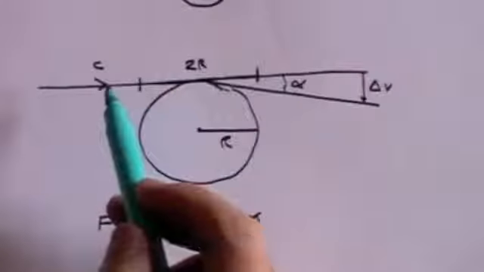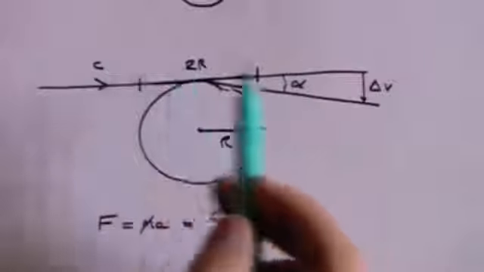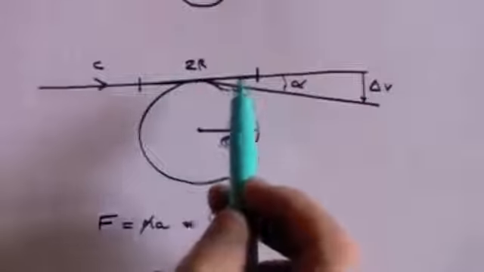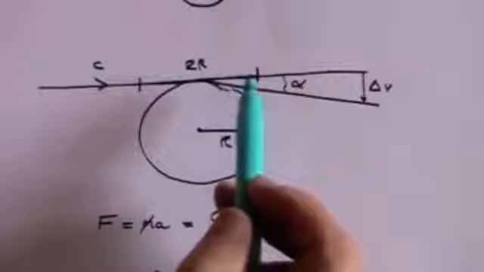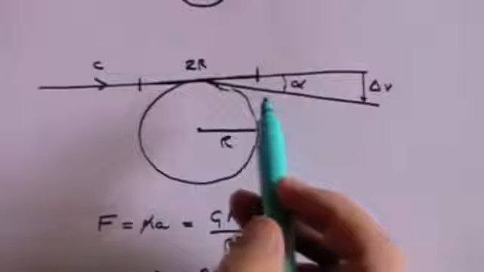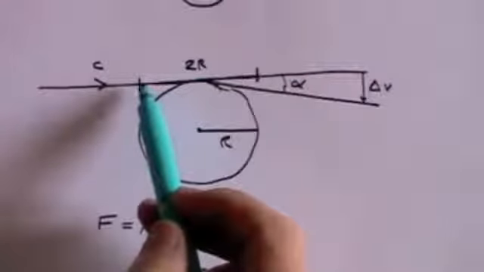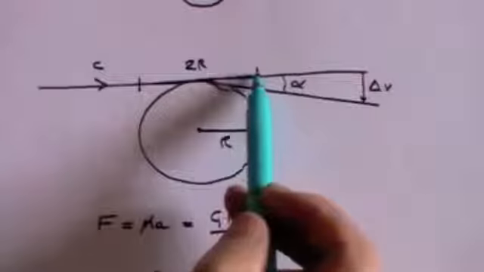There will be some gravitational attraction, obviously, on either side, but the main attraction will be when it's very close to the object concerned. And it's travelling at speed c, so how long does it take to travel this distance 2r?